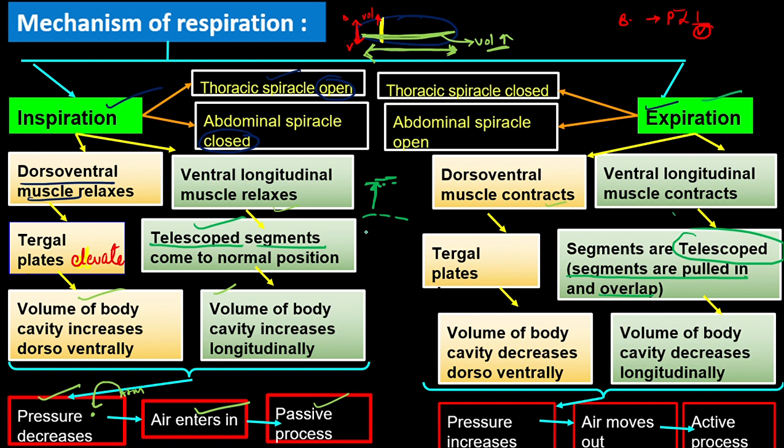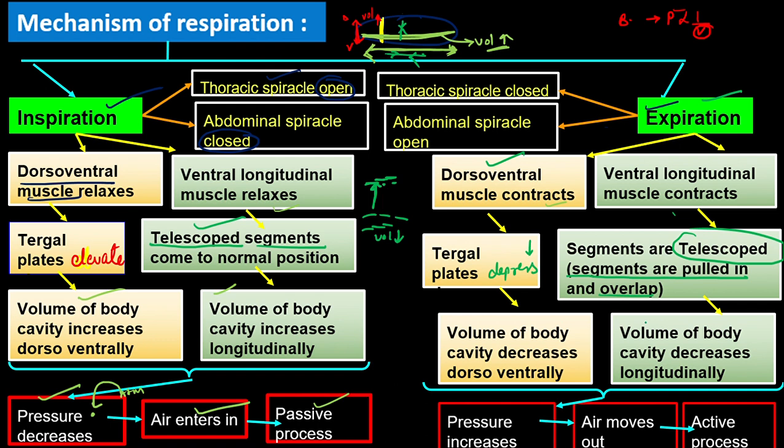But in expiration, these telescopic segments are again going to be pulled back, due to which the volume will decrease. How is it decreasing? It decreases longitudinally. And the dorsoventral muscle contracts, so your volume decreases dorsoventrally and your tergal plate will depress. That means it will become lower, go down.